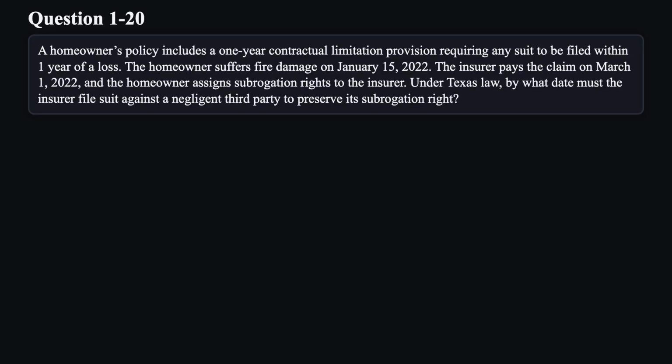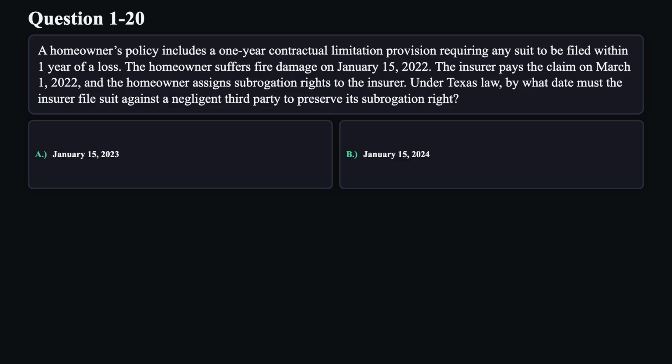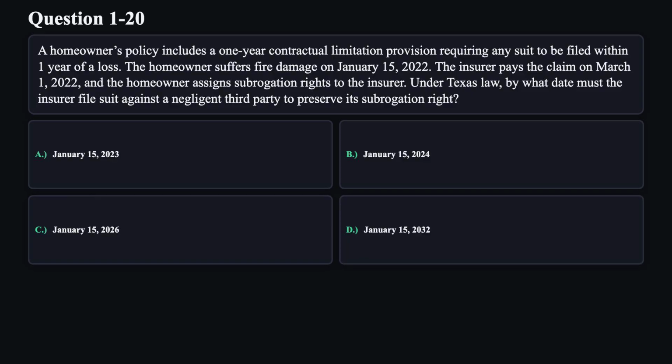Question 20. A homeowner's policy includes a 1-year contractual limitation provision requiring any suit to be filed within 1 year of a loss. The homeowner suffers fire damage on January 15, 2022. The insurer pays the claim on March 1, 2022, and the homeowner assigns subrogation rights to the insurer. Under Texas law, by what date must the insurer file suit against a negligent third party to preserve its subrogation right? A. January 15th, 2023. B. January 15th, 2024. C. January 15th, 2026. D. January 15th, 2032.